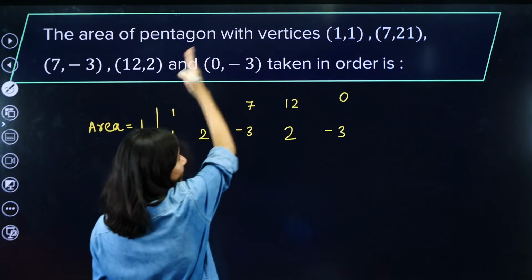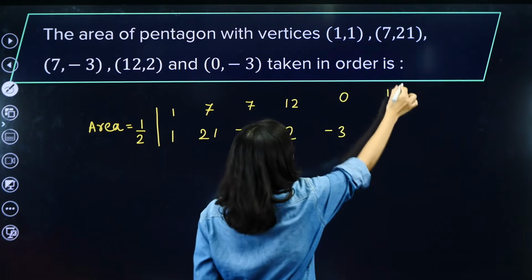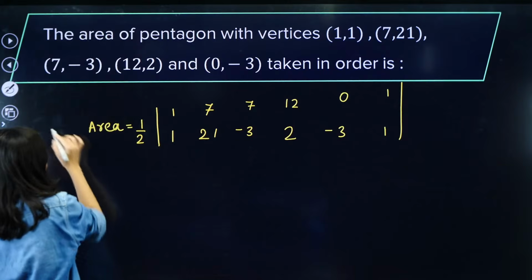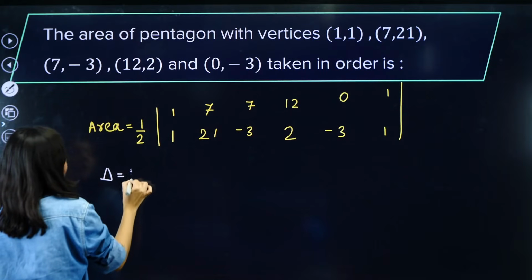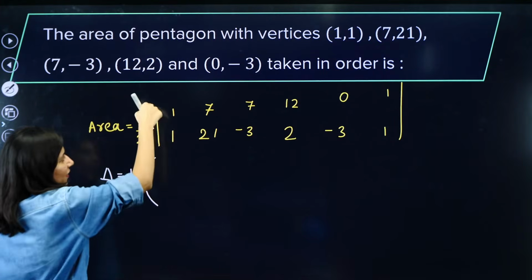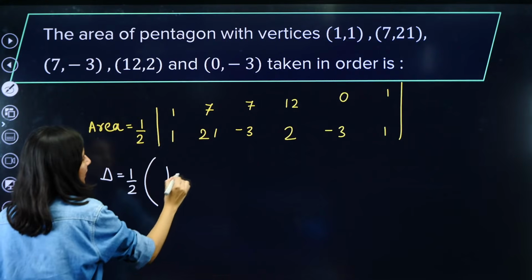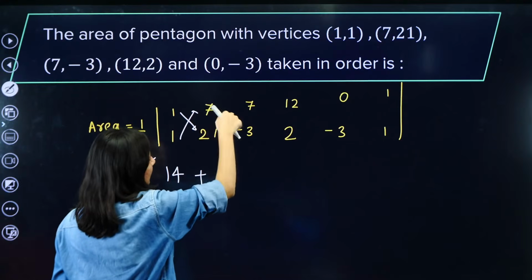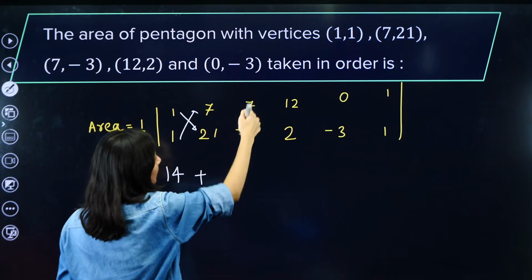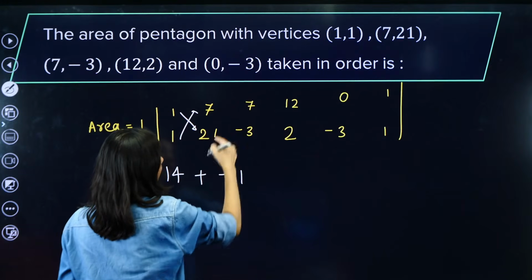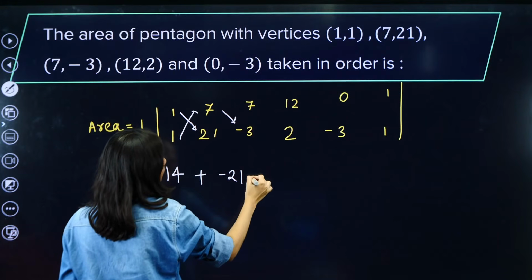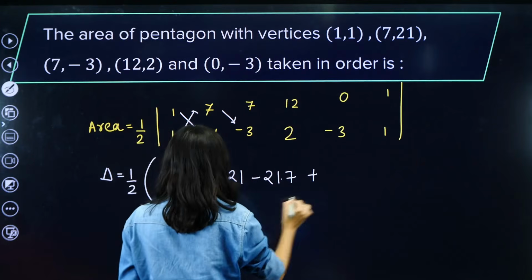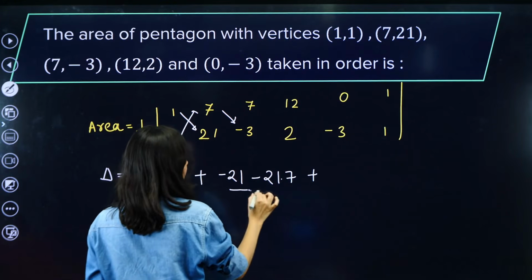This one will be same. The first and last column should be same. And let's not forget there will be modulus, okay? So area of the pentagon would be half. 21 minus 7 is 14 plus, okay, this and this. Now next, 7 3s are 21, so minus 21 and minus 21 into 7. Then plus, okay, so this is the first thing. This is the second thing.